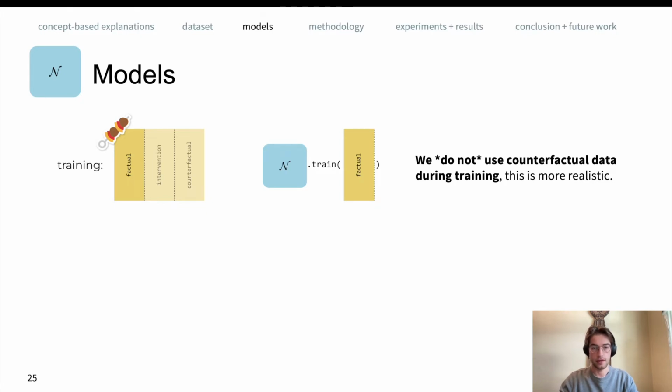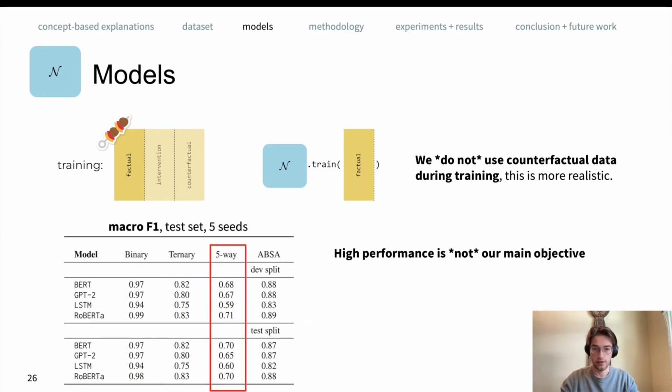So the CEBaB dataset consists of two parts, a factual part, so the original reviews, and a counterfactual part, all the edited reviews. We could train a model on all this data, but this would be unfair because most models are only trained on observational data. Therefore, we train the model on this factual part alone. The counterfactual part will be used to validate our explanation methods later. We train and validate BERT, GPT-2, LSTM, and RoBERTa for the sentiment classification task. Our best models get a macro F1 score of 0.70 on the test split, and now we can start explaining these models.